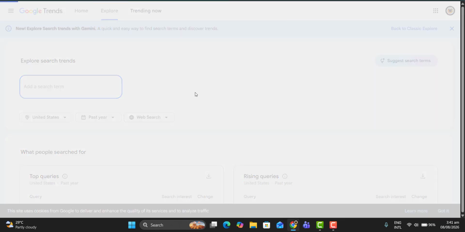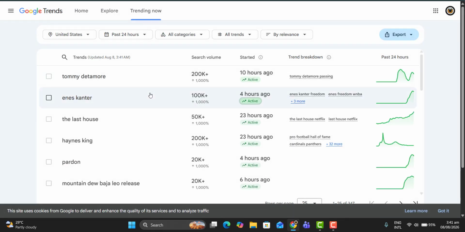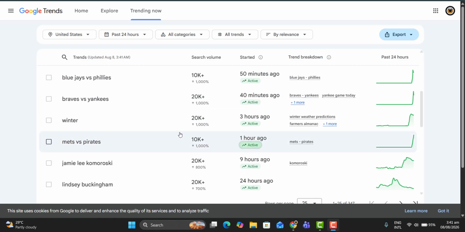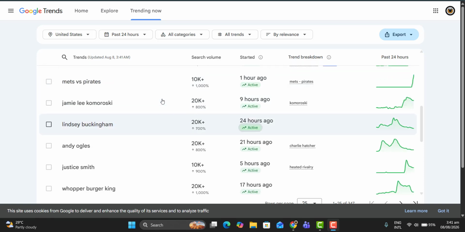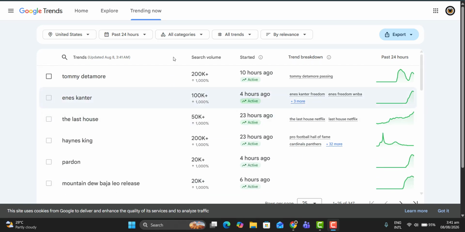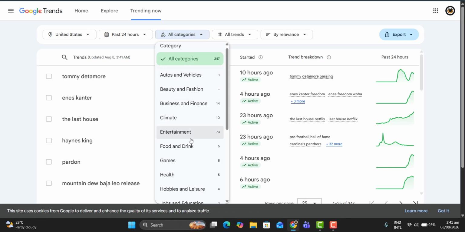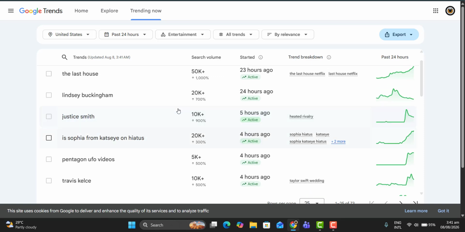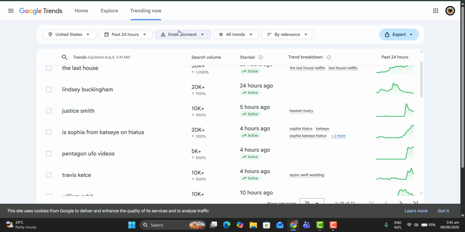Right now, if you go to Trending Now, it will show you the United States. These are the hottest topics currently being searched, and you can use them to rank in search engine results. Here you can set your categories as well, such as entertainment. Here you can see entertainment trends, like Justice Smith, all showing here.